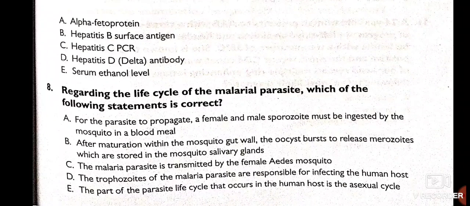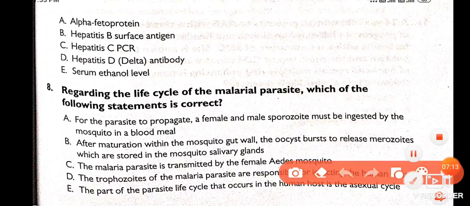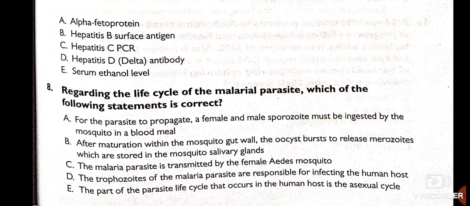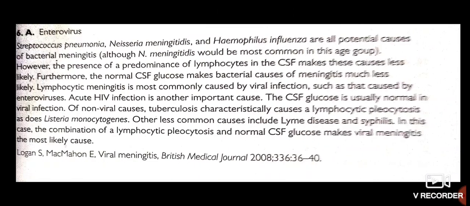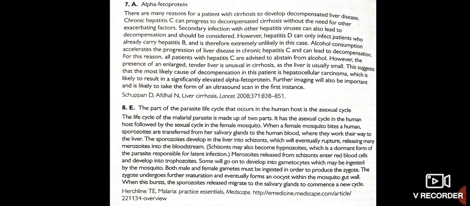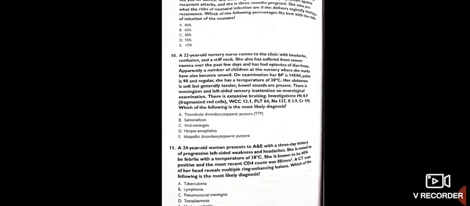Regarding the life cycle of malaria parasites, which of the following is correct? Pause this video. Same condition. Think which is the best answer. So the best answer here is the part of the parasite life cycle that occurs in the human host is the asexual cycle. Okay. Pause this video. Take your time. Read carefully all this explanation.